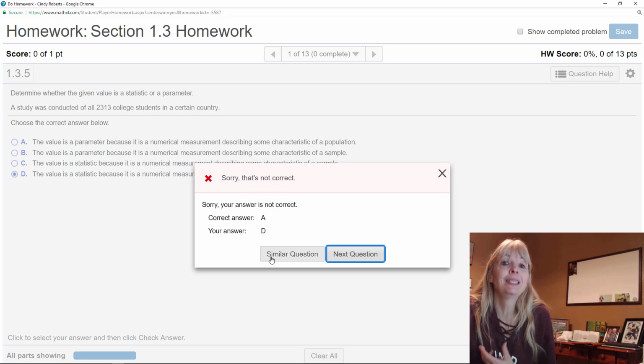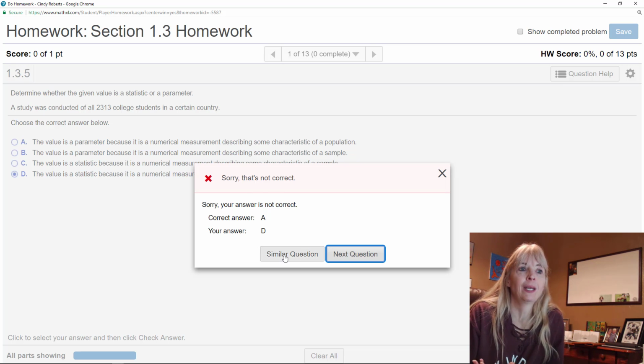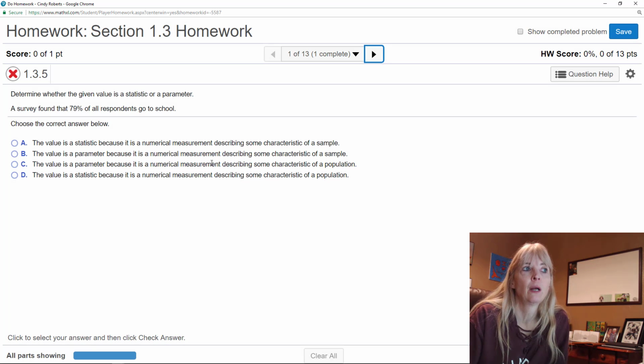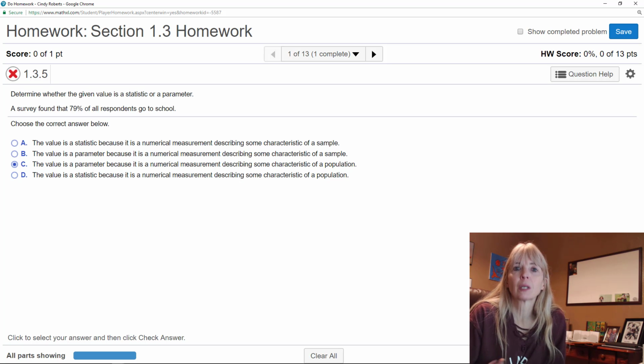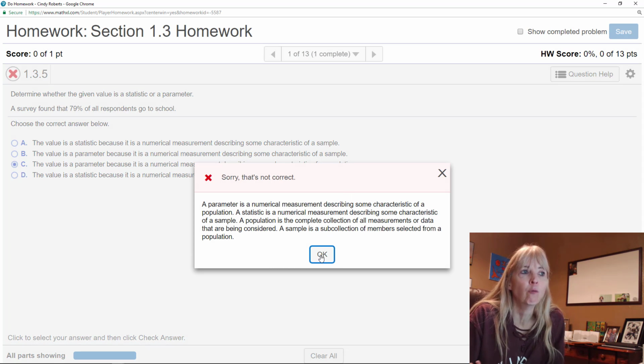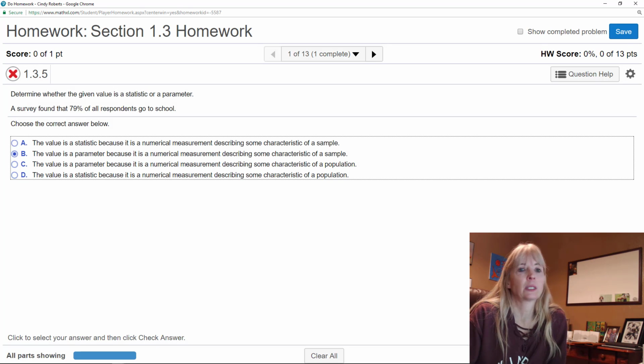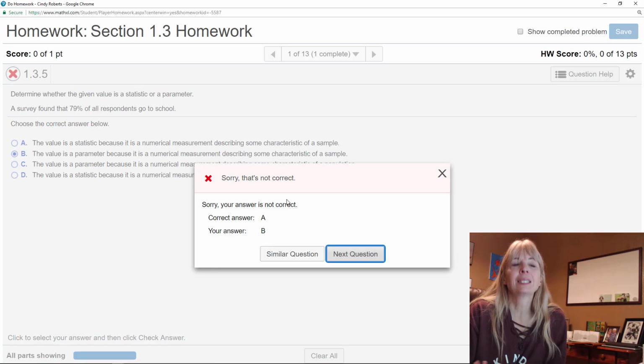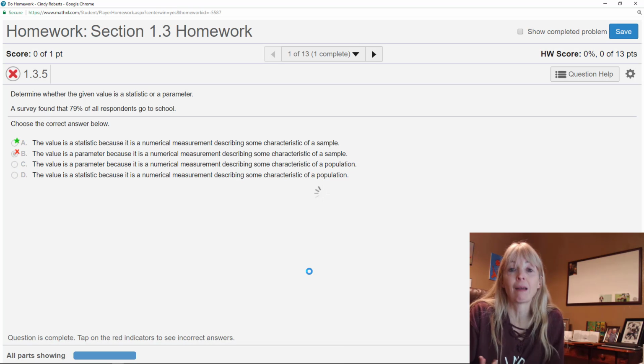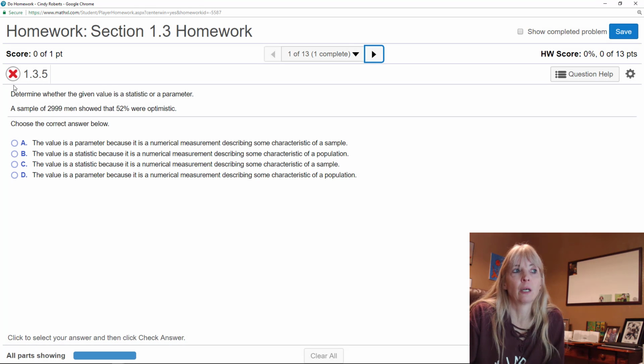You get unlimited tries on homework. So hit similar question, and then you get another question, okay? So you want to continue to work these problems over and over. I get it wrong, I get it wrong, I get it wrong. And I get to continue to do these over and over until I finally get them correct, until that finally is a green check.